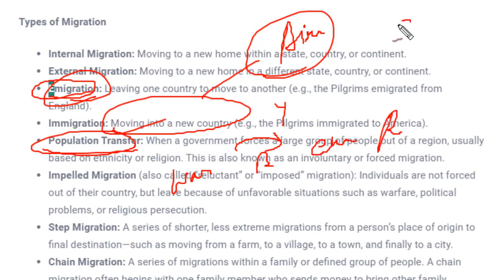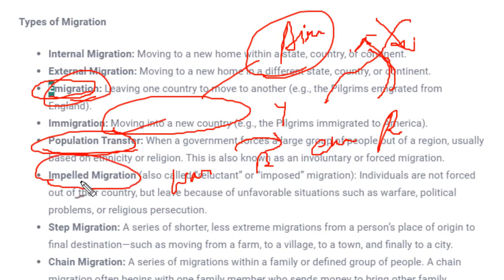For example, during the India and Pakistan war, not war actually, partition, all Muslims were asked to go to Pakistan, whereas all Hindus were asked to come to India. India was open for both Muslims and Hindus, whereas to Pakistan only Muslims used to go. Okay, so that was called population transfer.